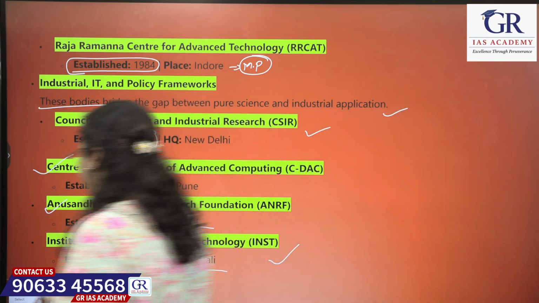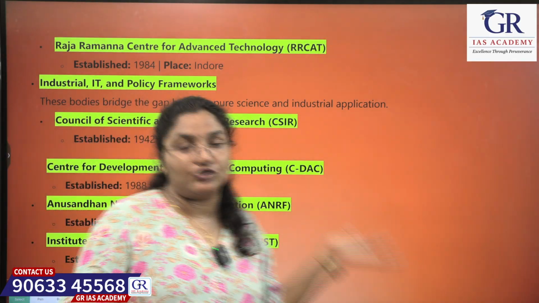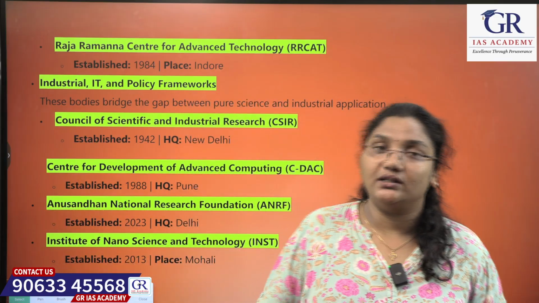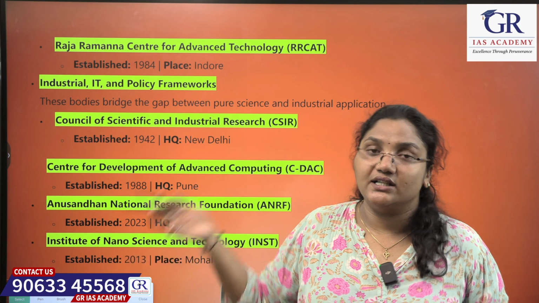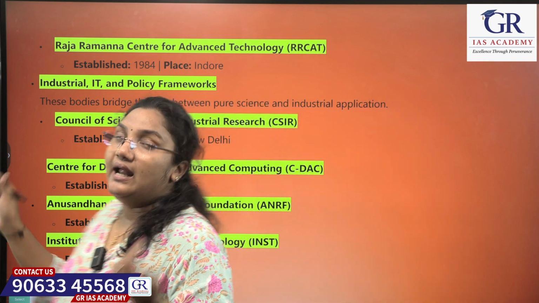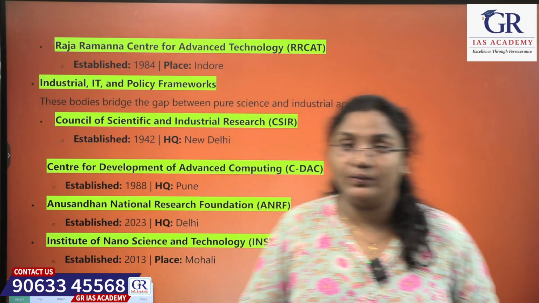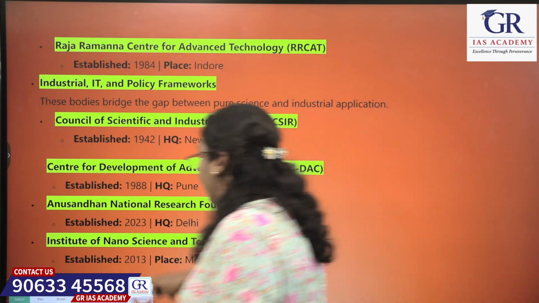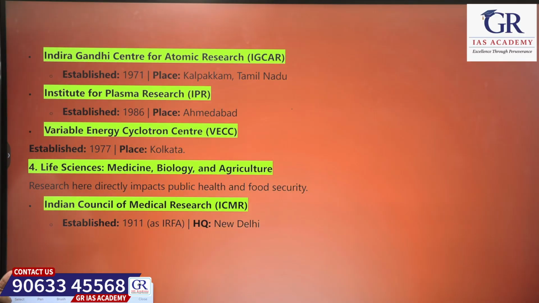Okay. Next, it is very important to remember in which sector which domains come. In the space sector, what are the domains? In nuclear science, what are the domains? In information technology and research, what are the domains? You have to remember, and remember the establishment dates, when they were established, and the headquarters also you have to know. Okay, these are very premier facts for your UPSC prelims examination.